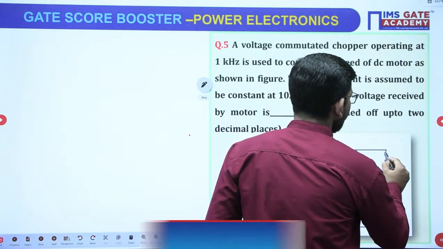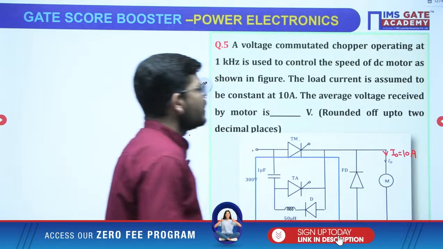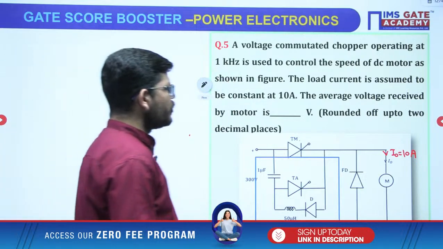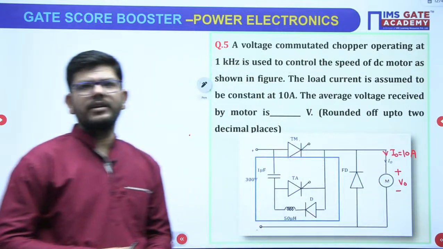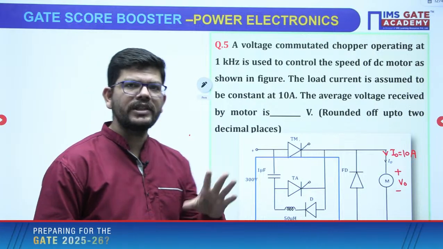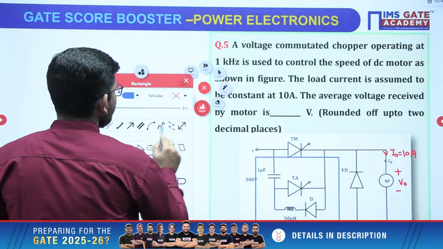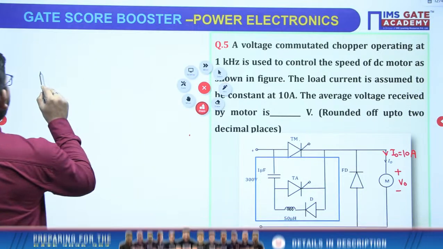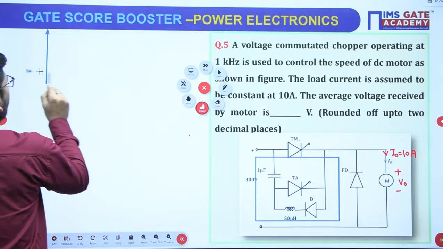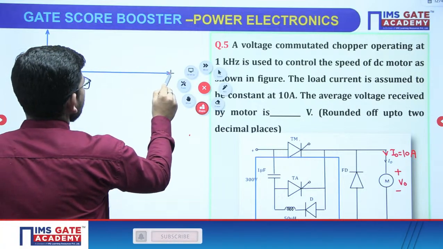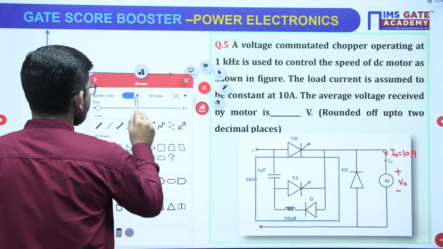The output current is assumed to be 10 ampere. So we have the value of I naught: I naught is 10 ampere and it is constant. What we have to calculate here is the average voltage received by the motor. Those who have covered this topic know how to calculate this average voltage.